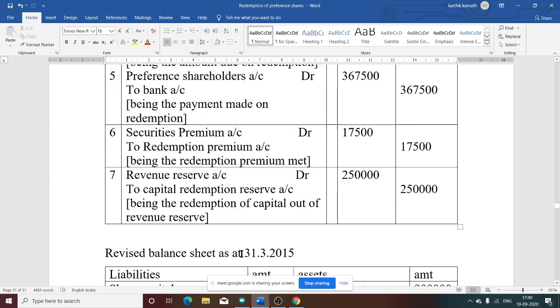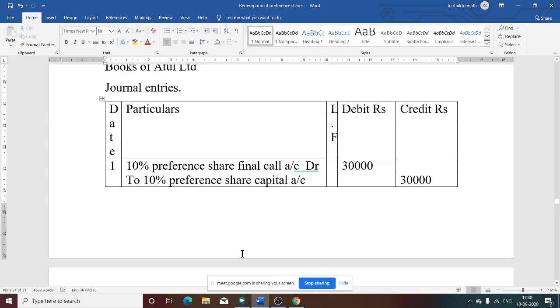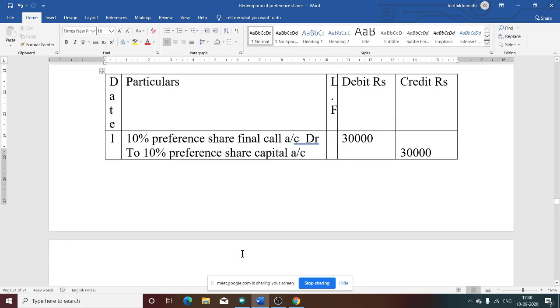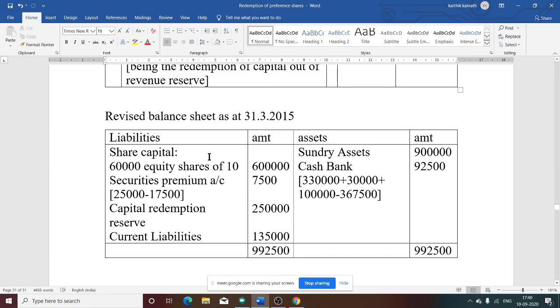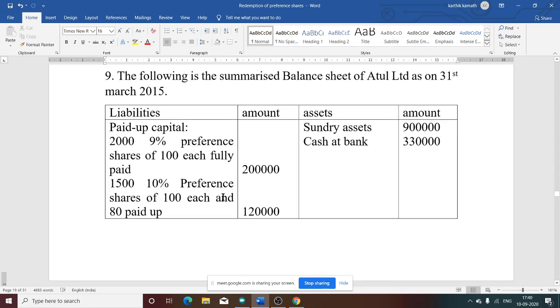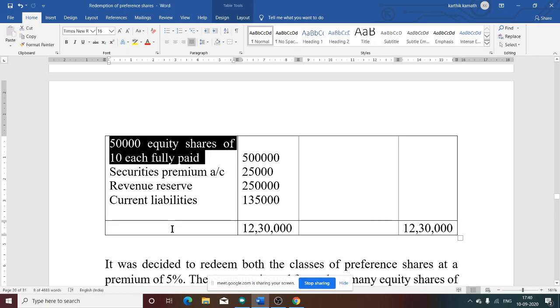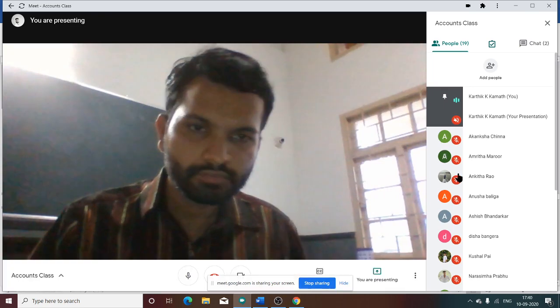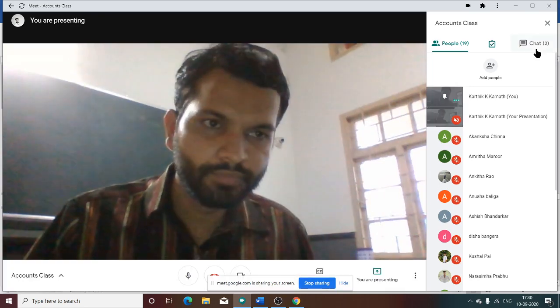After doing all these things, the next thing we need to do is the balance sheet. 7 journal entries plus balance sheet. So we'll see the balance sheet now. Liability side, if you see share capital, 60,000 equity shares of 10. How did we get 60,000 equity shares? First, see the question. In this question they have mentioned 50,000 equity shares, but at the time of making the balance sheet we have written 60,000. Why have we written 60,000?